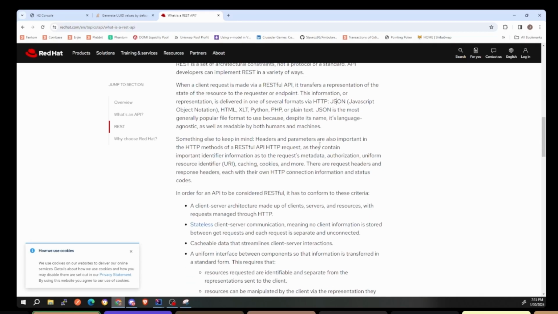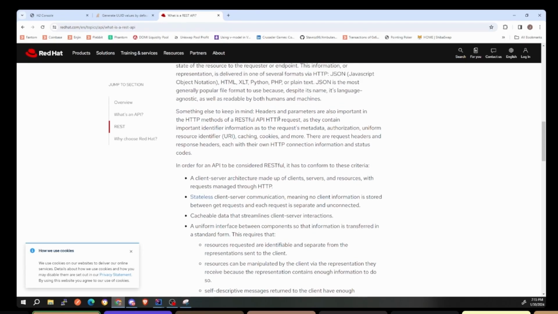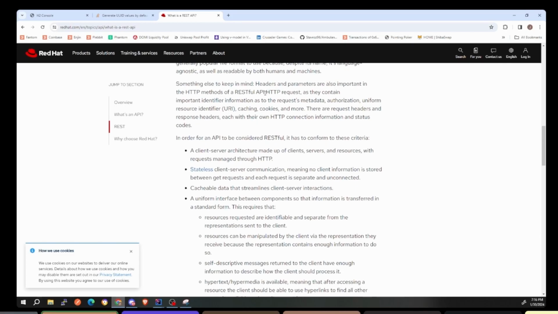Something else to keep in mind, headers and parameters are also important in the HTTP methods of RESTful API HTTP requests, as they contain important identifier information as to the request metadata. Yes, so you can go back and read this for the interview portion itself, or to get yourself more acquainted with this, but your headers are helpful, but they're more used for authentication and getting more information about the request. It's also used to send special parameters to a server that they need. But that's all you really have to know about the headers.